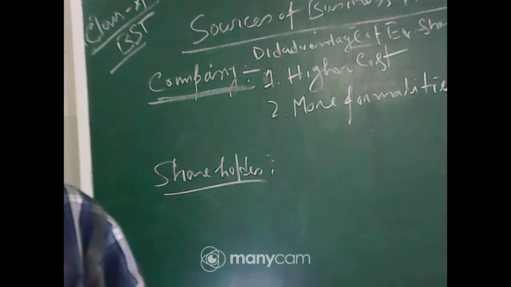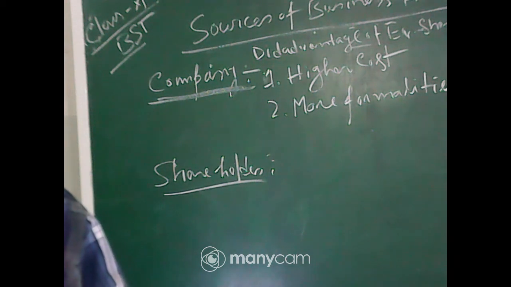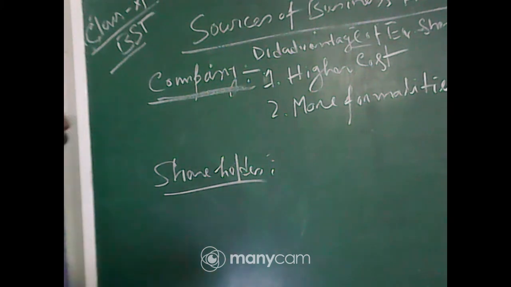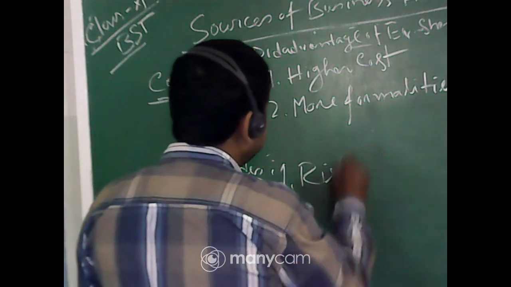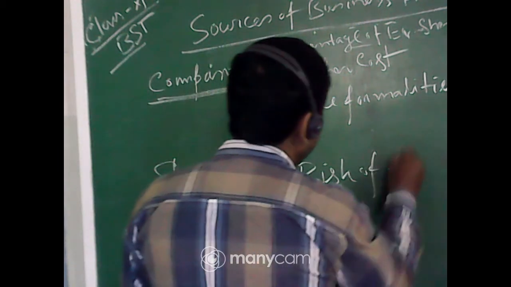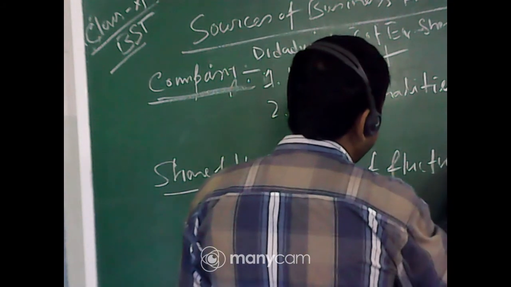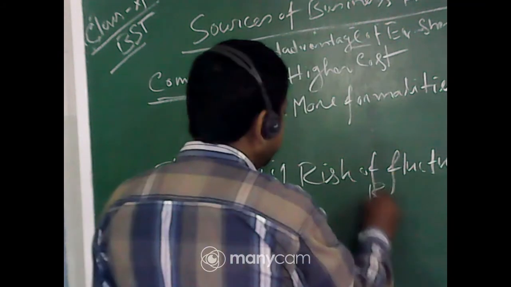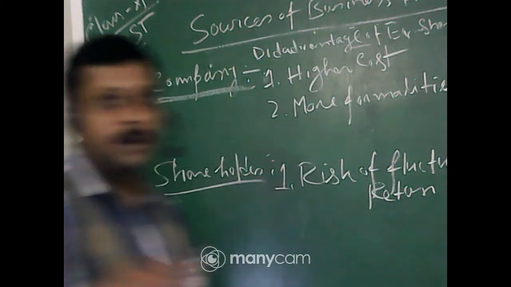What is the disadvantage from the perspective of the shareholder? Risk of fluctuating return. Here the return is not fixed, unlike your fixed deposit.